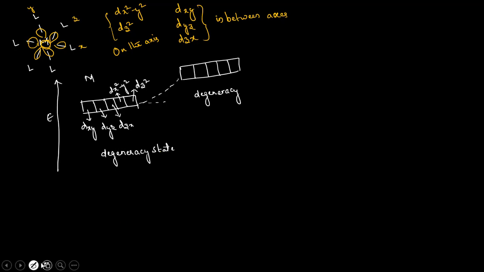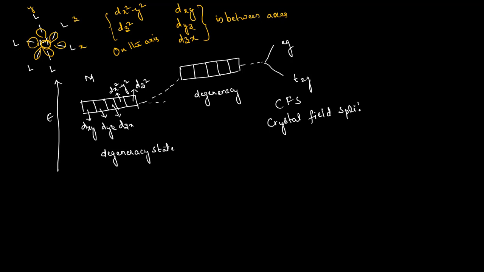After reaching this maximum energy, in order to stabilize, they split into two types of orbitals: the T2g orbitals and the Eg orbitals. This splitting is called the crystal field splitting. What is the crystal field splitting?